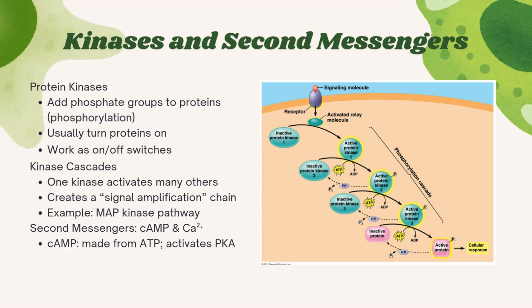Second messengers. So basically, cells often use small molecules called second messengers to carry a signal from the cell surface to the inside of the cell. An example of this is calcium ions or cAMP.